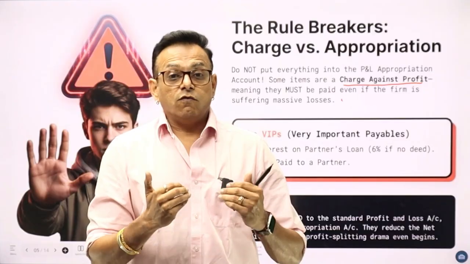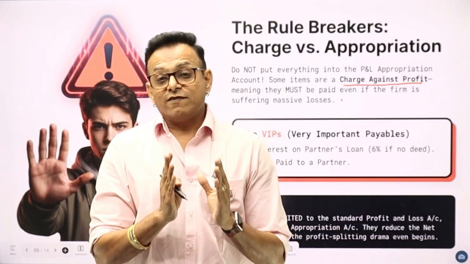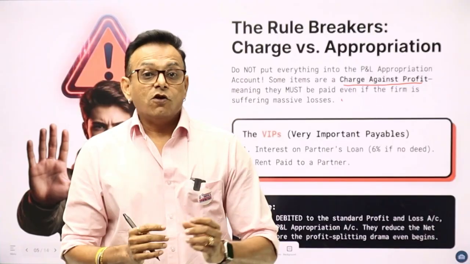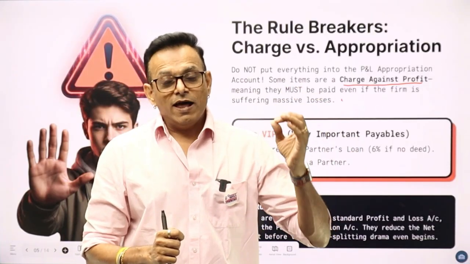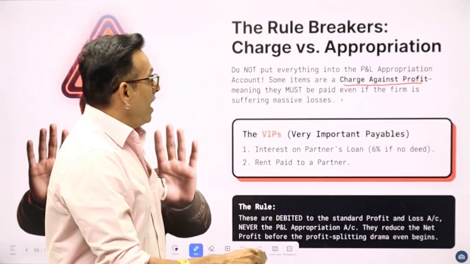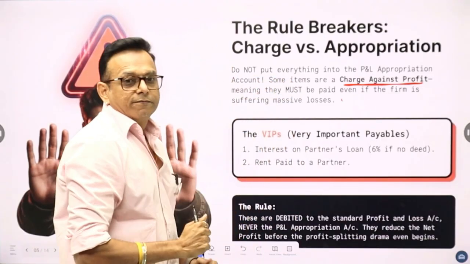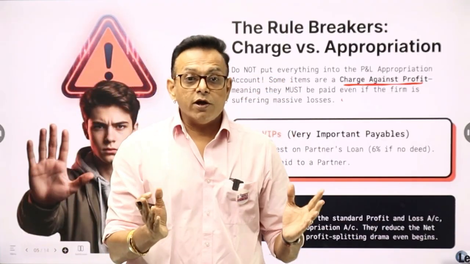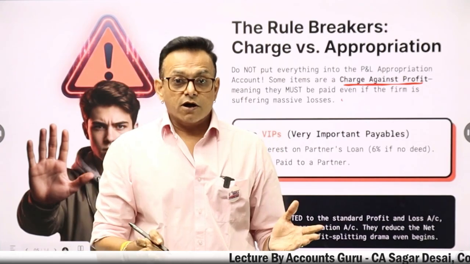We should get what we deserve. So, such expenses are known as charge. Whether there is profit or loss, you will have to pay those expenses. They are known as charge against profit. So whether profit or loss, we have to record them in our books of accounts.